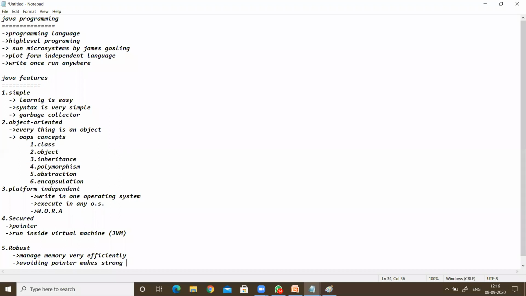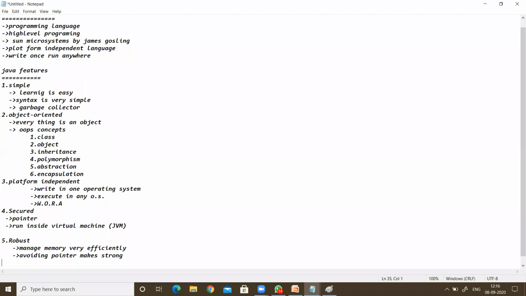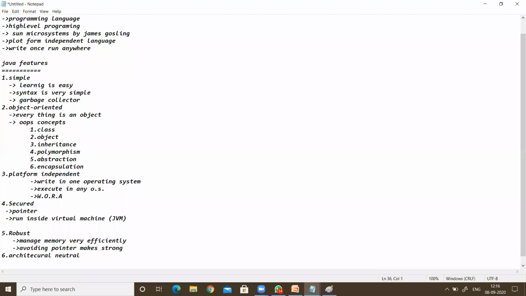The next point is architectural neutral. Let me explain with a small example. In C and C++, we take integer type data. How much memory does it take? We know 2 bytes.